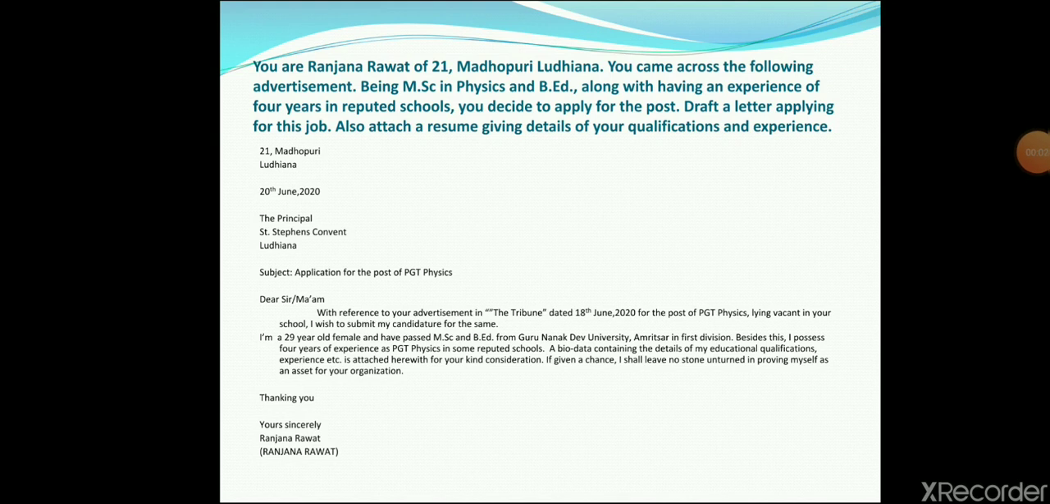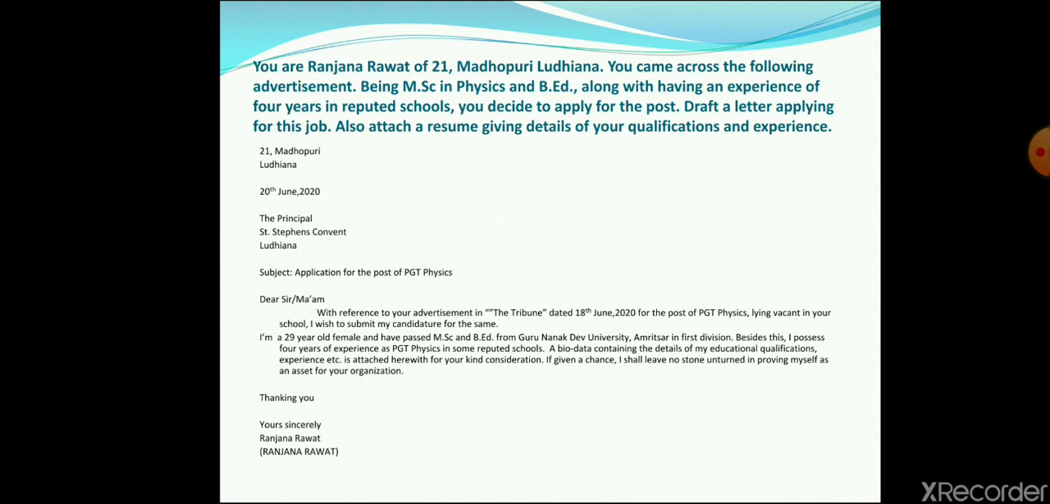So, children, the last example, and I must say that these types of examples do also appear frequently in the examination, like letters to the editors and letters of job applications. Suppose you are Ranjana Rawat of 21 Madhopuri, Ludhiana. Your address is given. See, house number, address, area is given.